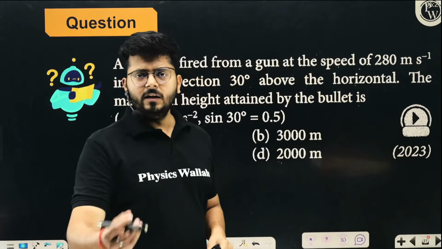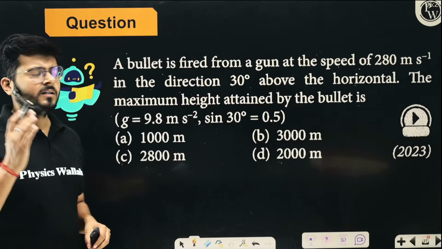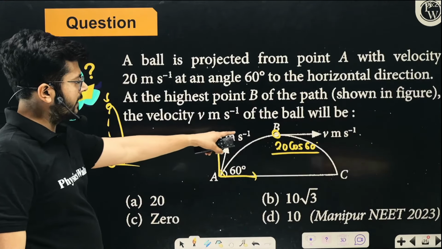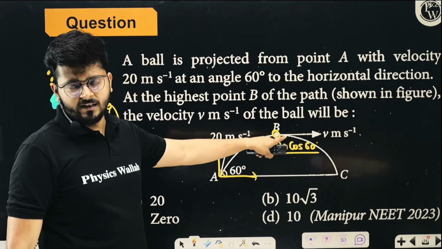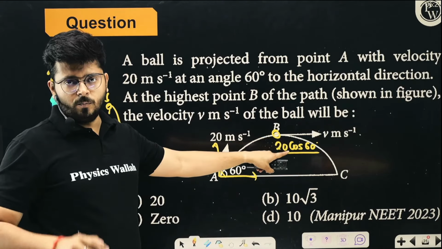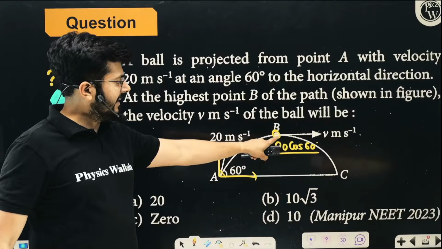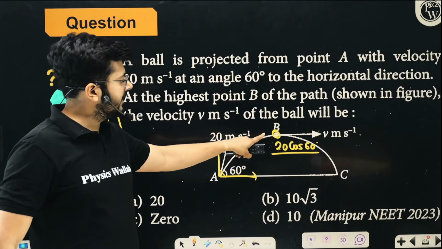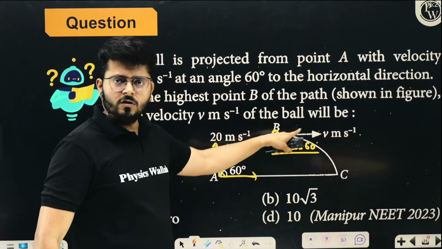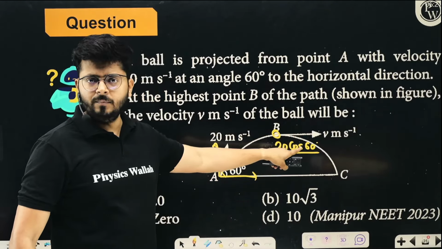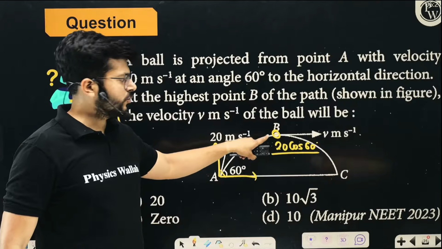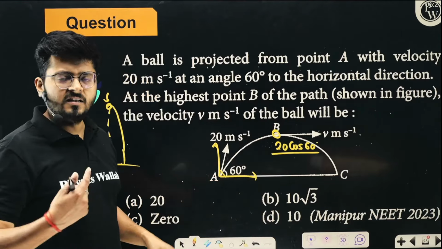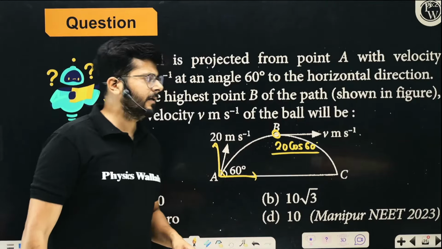So as I was telling you, from the projectile motion, they ask you 3 kinds of questions. In the previous question, they could have also asked what will be the kinetic energy at the topmost point. The kinetic energy at the topmost point will be half mv square, and there is only one velocity, which is the horizontal velocity, 20 cos 60, 10 meter per second. So in half mv square, put the mass and velocity 10. If they are asking the energy at the topmost point, you can definitely calculate it.